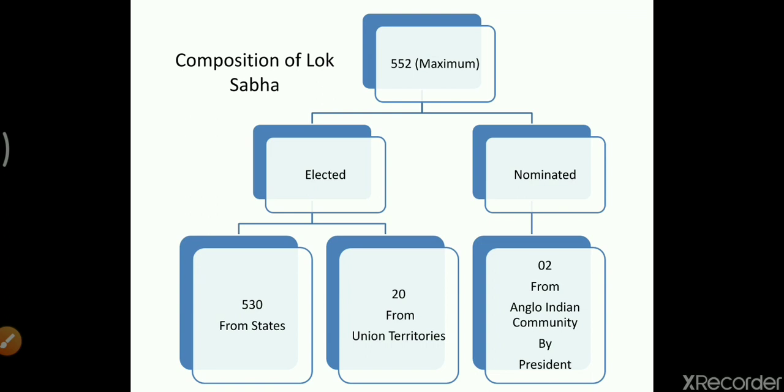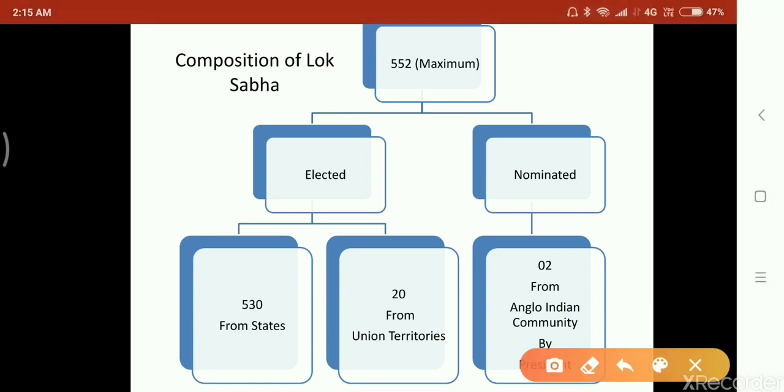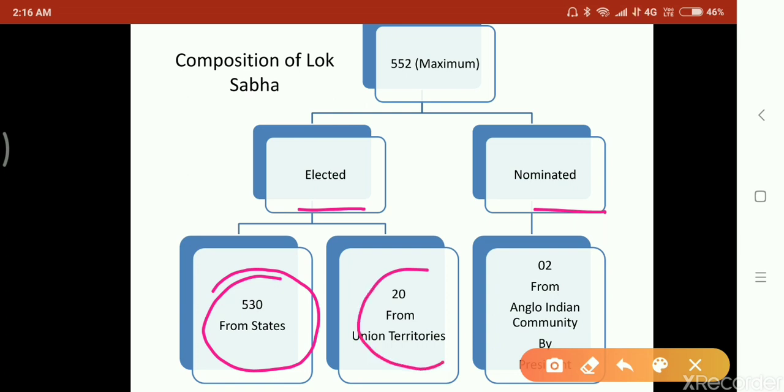So two types of candidates we have in this number of seats. One is the elected member and the other is the nominated member. How do we see elected members? 530 members are elected from the states and 20 members are elected from the union territories.